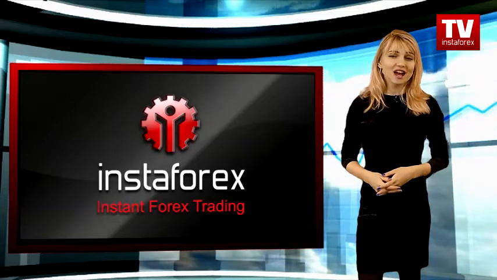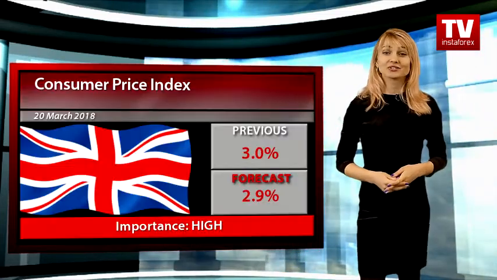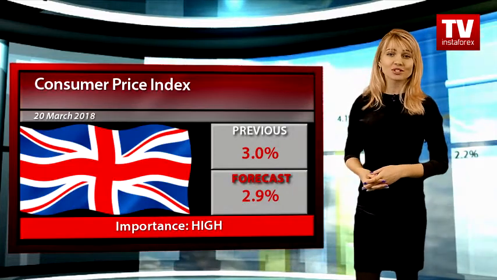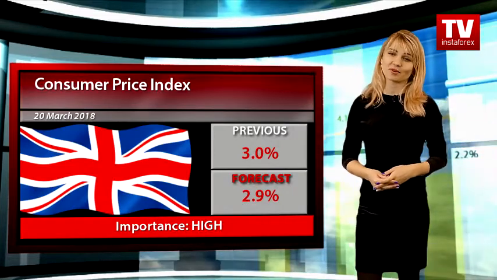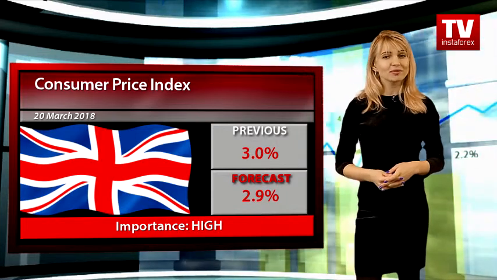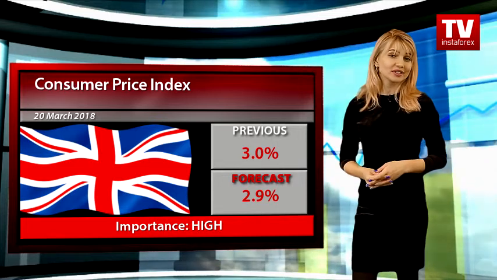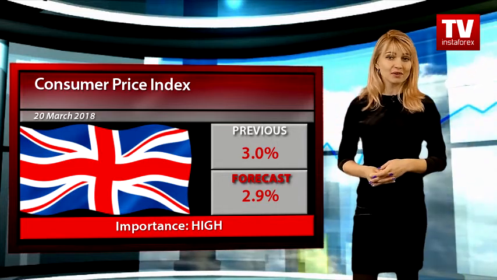At the beginning of the coming week, the following macroeconomic statistics will be released. On Tuesday, the United Kingdom will publish its inflation statistics for February. The prices are expected to have fallen by 0.6% on a monthly basis and to have risen by 2.9% in comparison with the previous year.